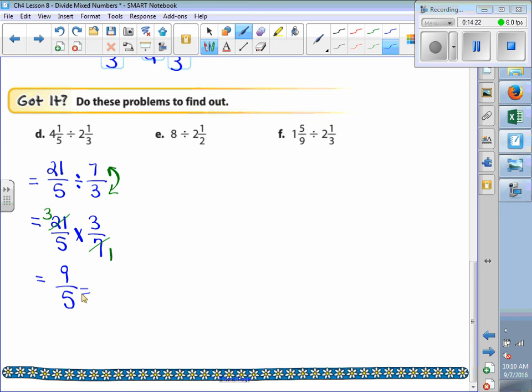And then that improper fraction gets changed to a mixed number. How many times is 5 going into 9? Once. With how many left over? 4. And the denominator? Stays the same. Perfect.